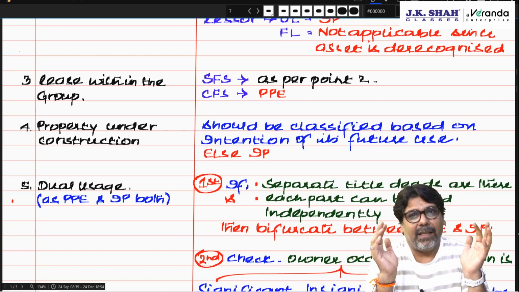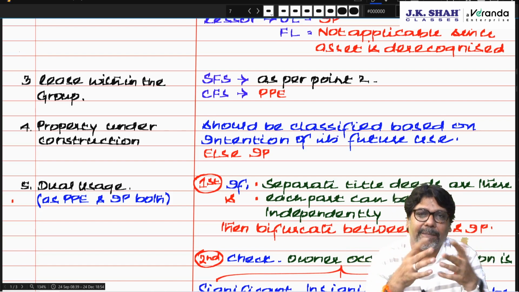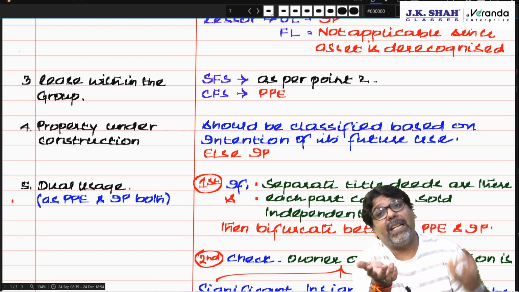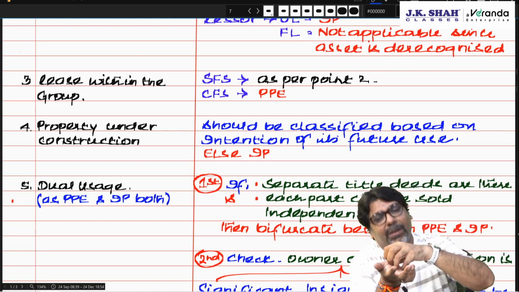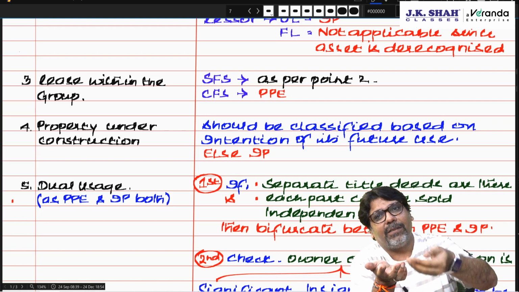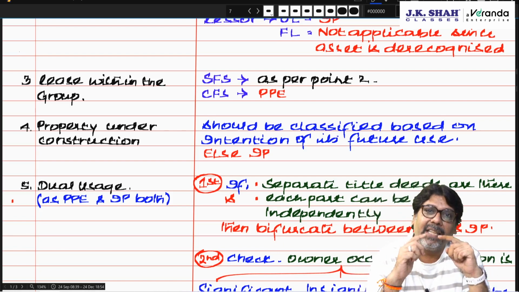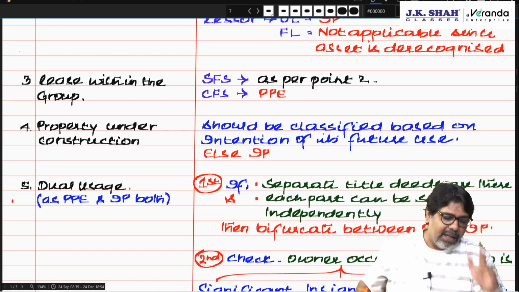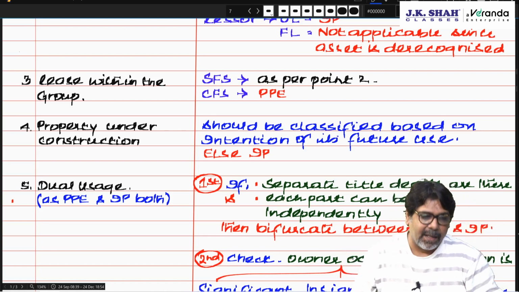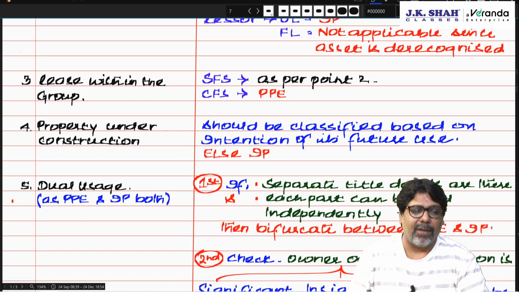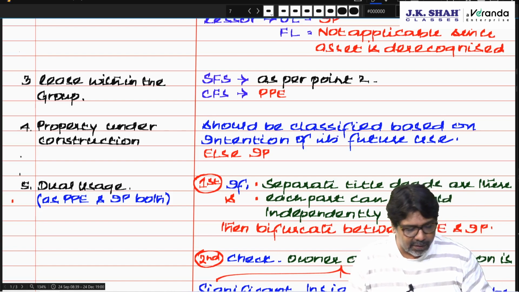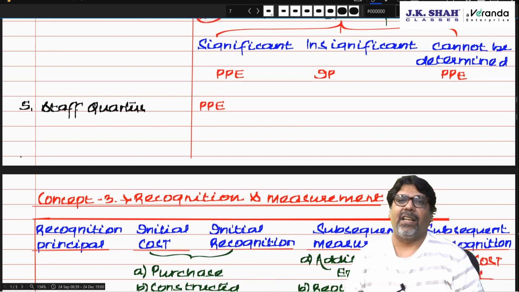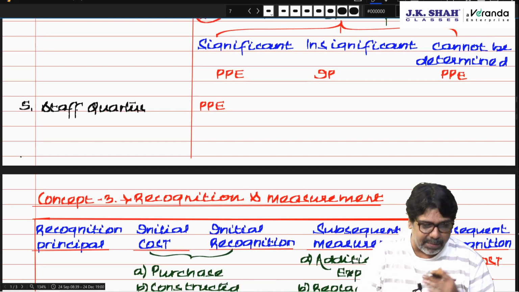A person has created a hall which gives it out on rent for conferences and marriages, but that entity holds its conferences over there only. So insignificant time it is using for its conferences, significant time it rents out, then investment property. I hope this is clear when it is dual usage property. Now chartered, staff quarters. If you have got a property which is for staff quarters, then it should be classified as PPE.